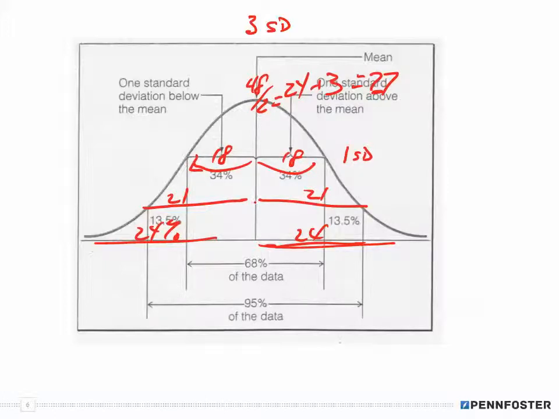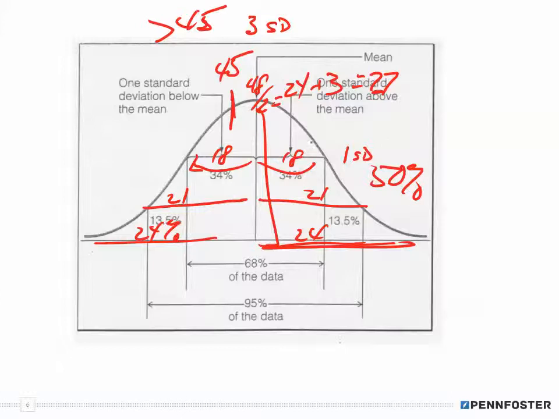So now, the problem is saying that if it has a useful life of less than 45 months, so 45 months would be someplace here. Which means that I have my full 50% from this half of the curve, because we're talking about less than 45.